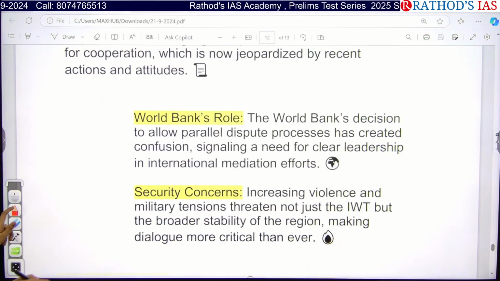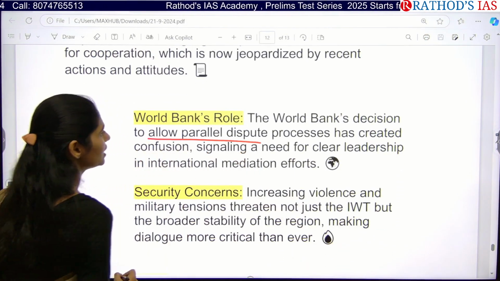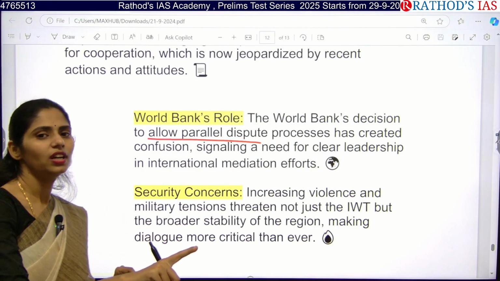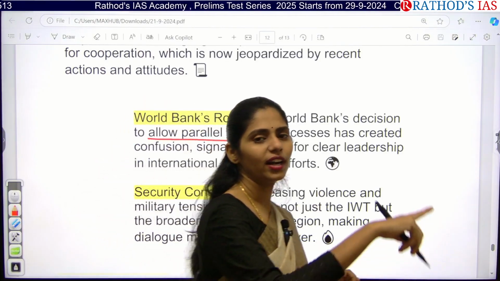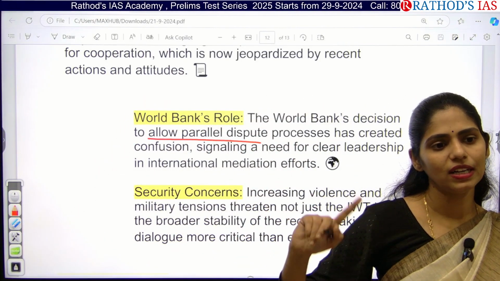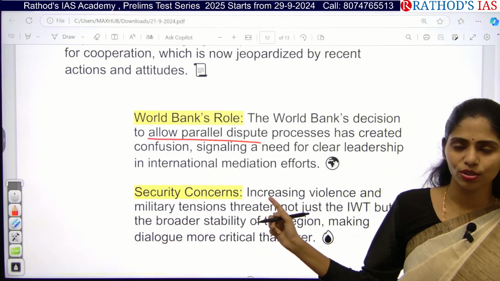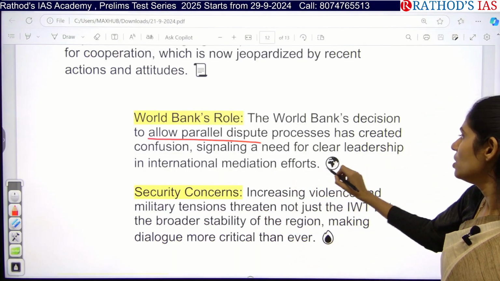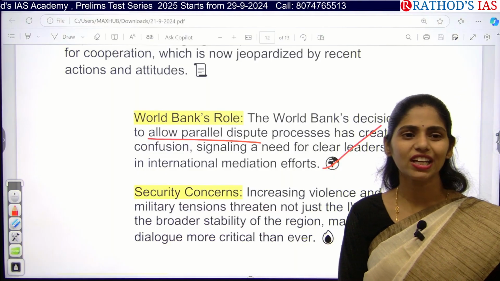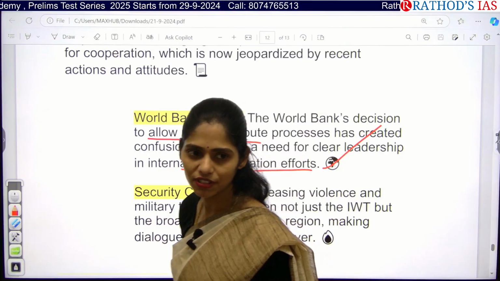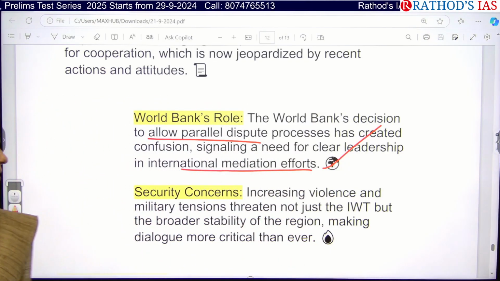And the World Bank is also allowing a parallel dispute process, which created confusion about whether we have to go to the World Bank panel or to the Permanent Indus Commission. Because of these two dispute resolution mechanisms in the treaty, we again don't have a clear-cut demarcation of international mediation efforts. So this is also one important problem.